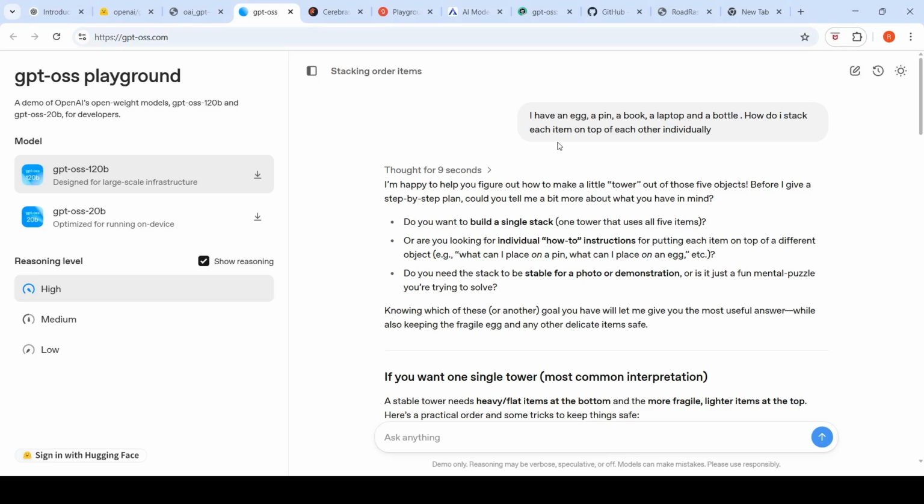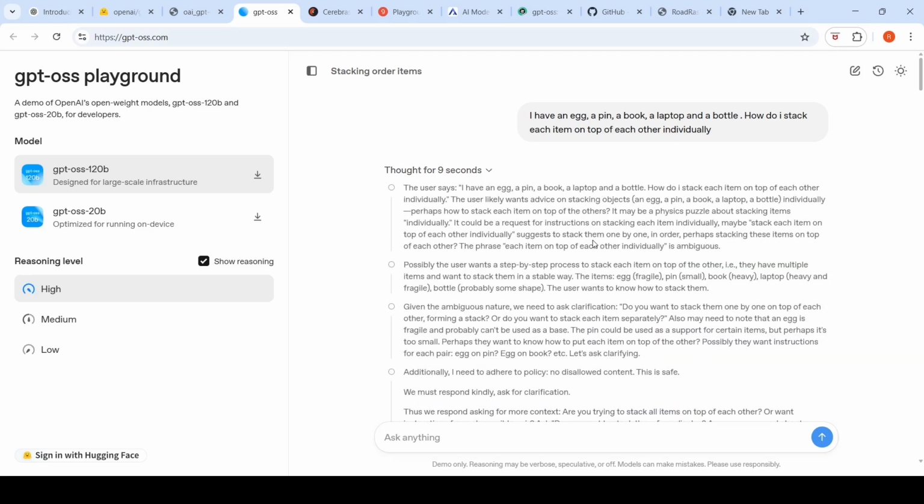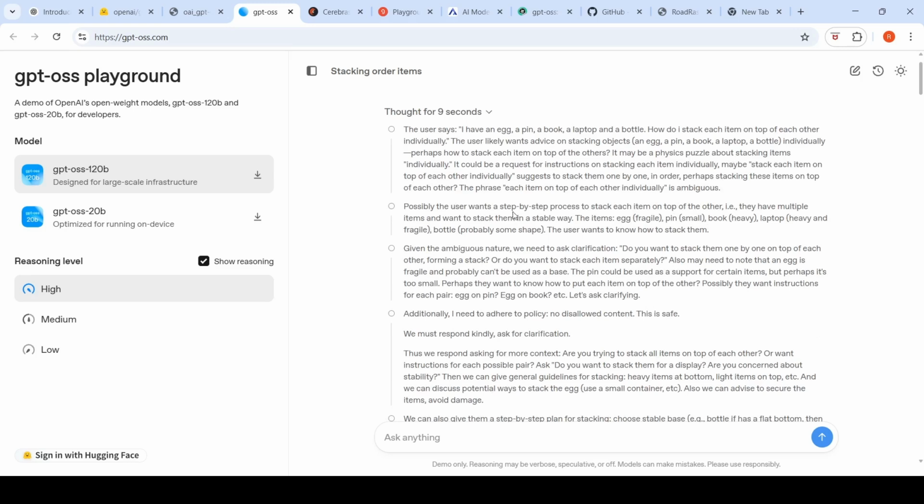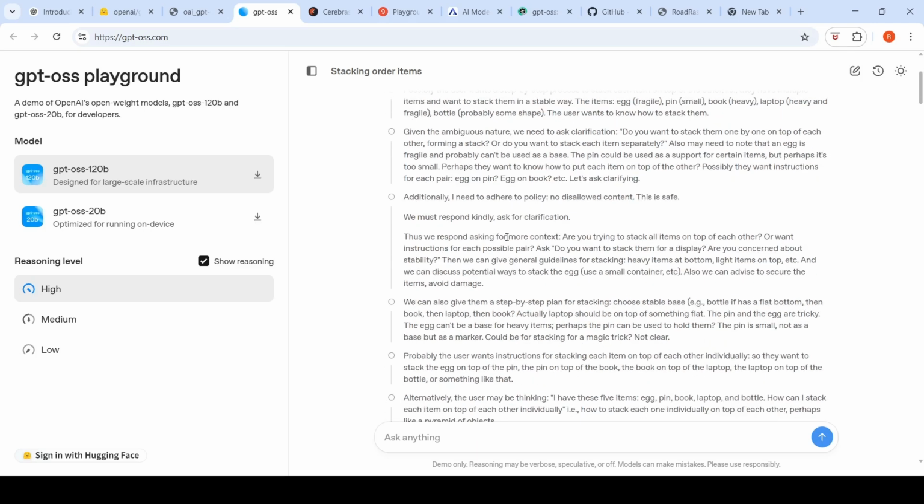So here I just had a simple query, which is: I have an egg, a pin, a book, a laptop, and a bottle. How do I stack each item on top of each other individually? This is more about a physical understanding of the world, right? Here it says it thought for 9 seconds. Here is the thinking process, where it says possibly the user wants a step-by-step process to stack each item on top of each other. Given the ambiguous nature, we need to ask for clarification. Additionally, I need to adhere to the policy, no disallowed content. This is safe. Okay. Then it says we must respond kindly, ask for clarification.